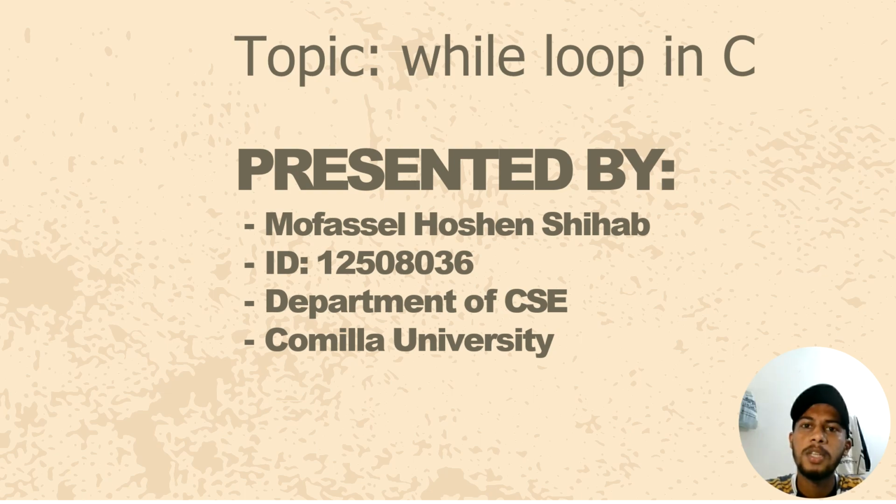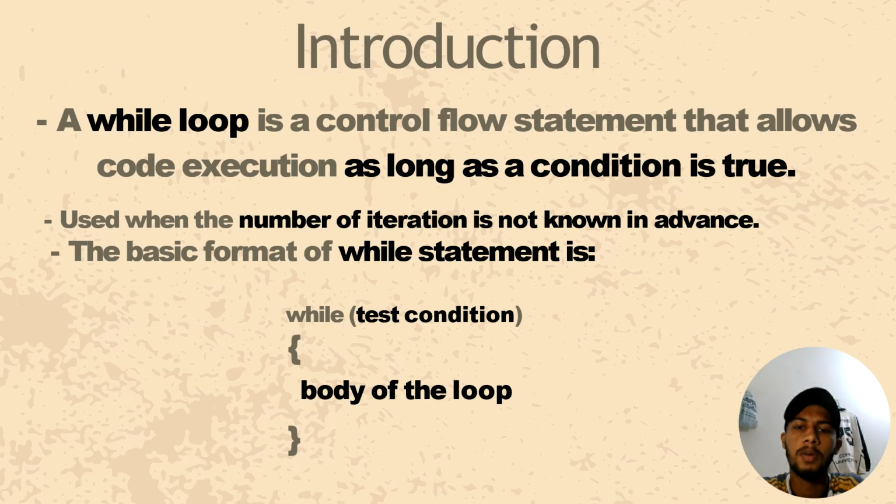Today I'll be presenting on the topic while loop in C. Introduction. A while loop is a control flow statement in C that allows code to execute repeatedly as long as a given condition is true. It's mainly used when we don't know beforehand how many times the loop needs to run. The general syntax of a while loop: while, test condition, then body of the loop.